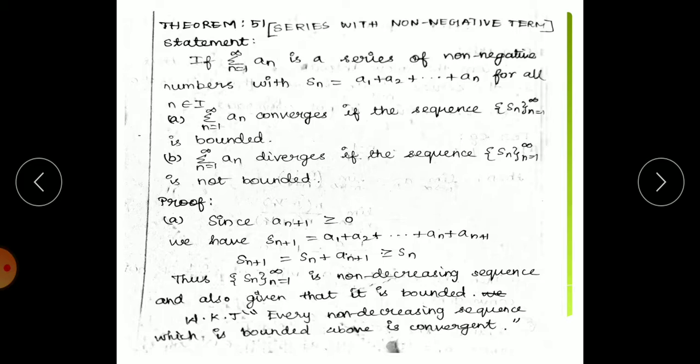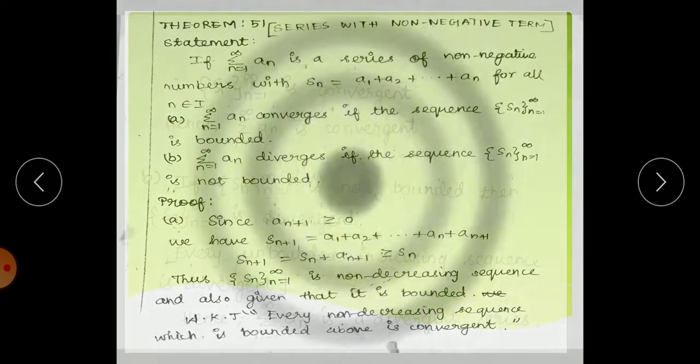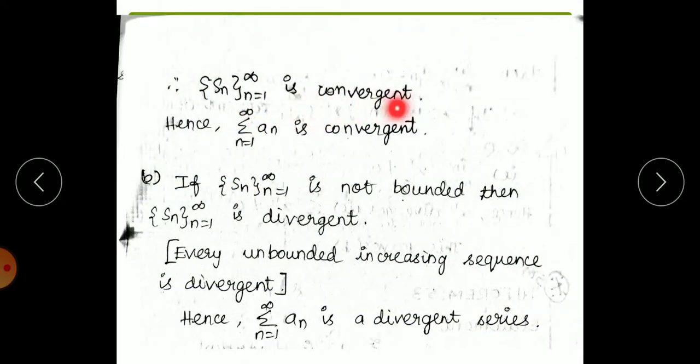So we are taking that Sn plus 1 equal to a1 plus a2 up to an plus 1, and Sn plus 1 can be written as Sn plus an plus 1, which is greater than or equal to Sn. So the sequence is a non-decreasing sequence, also given that it is bounded. We know that every non-decreasing sequence which is bounded above is convergent. We have already seen this in the last class theorem. Therefore the sequence Sn is convergent. Therefore summation an is convergent.